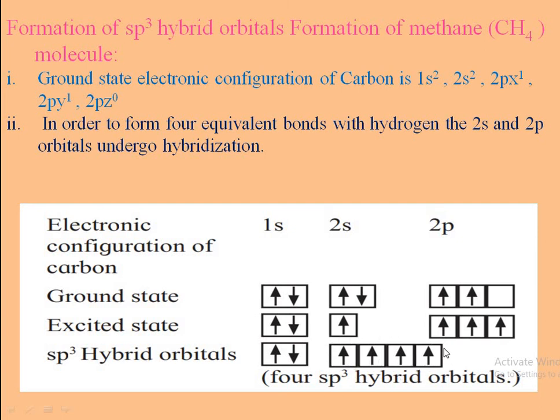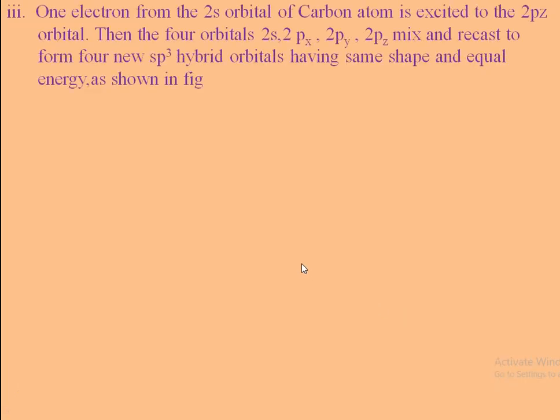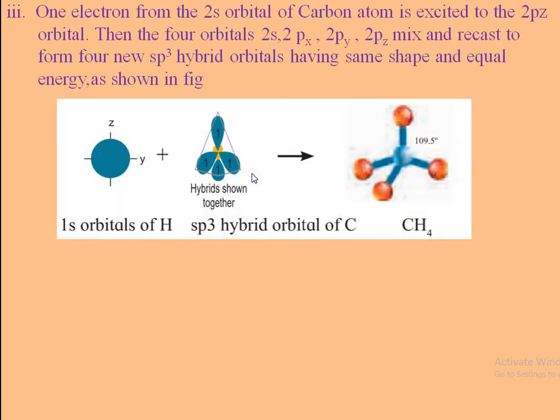These four hybrid orbitals have the same energy, the same symmetry and definite orientation in space. These electrons are promoted to the higher orbitals as shown in this figure.